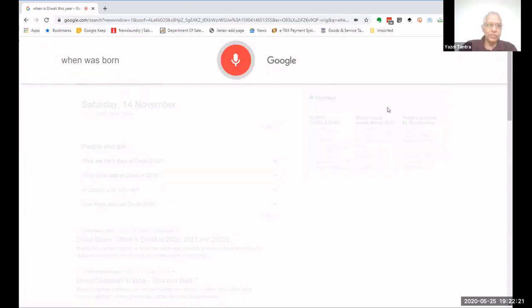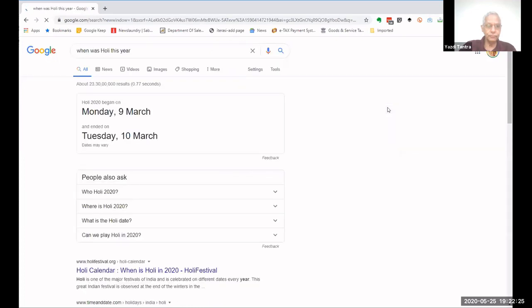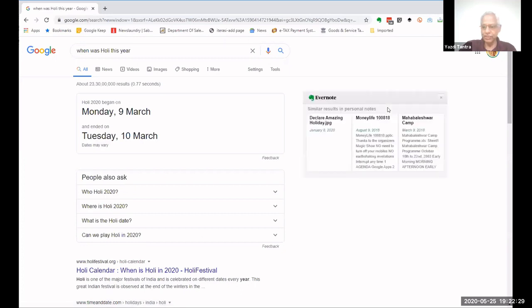When was Holi this year? Okay, here this is in two parts. It started on 9th March and it ended on 10th March. Holi normally, you know, is 2 days. So it knows exactly what you are asking for and it gives you the best answer.